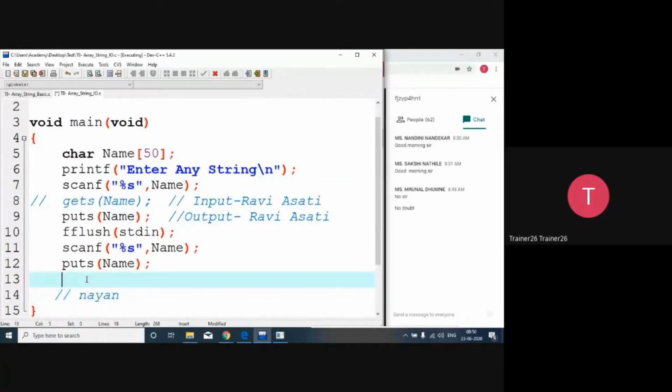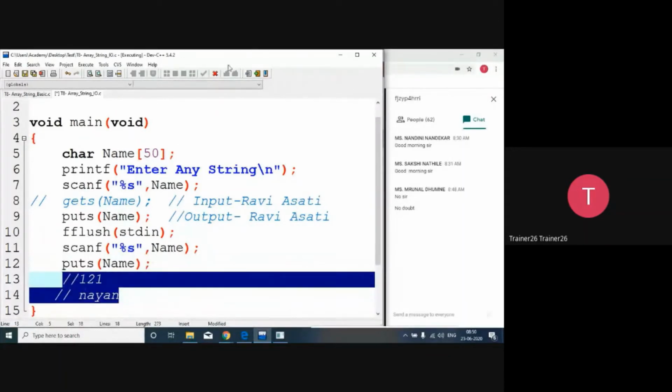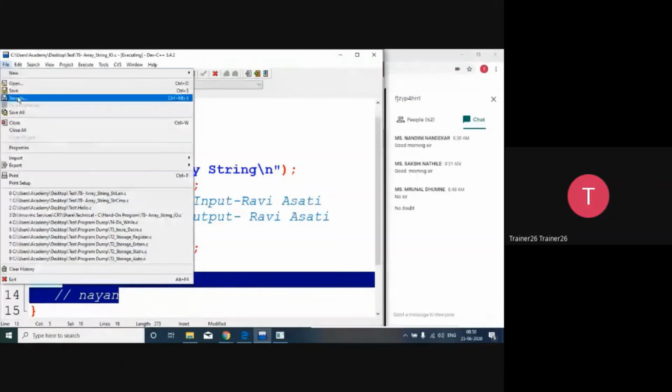Or once we try to enter 1 2 1 as a string, again it's also a palindrome in terms of string because you can consider them as characters. So these two things are there. That is the basic fundamental we should clear: how to read character by character. Let's see an example of it.